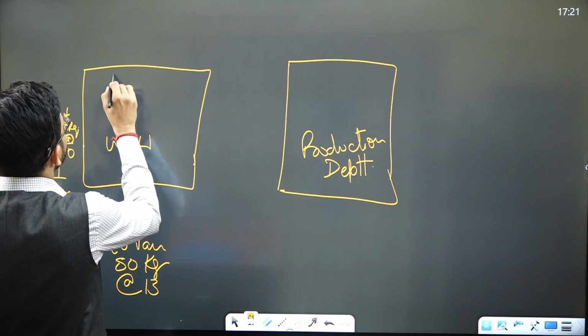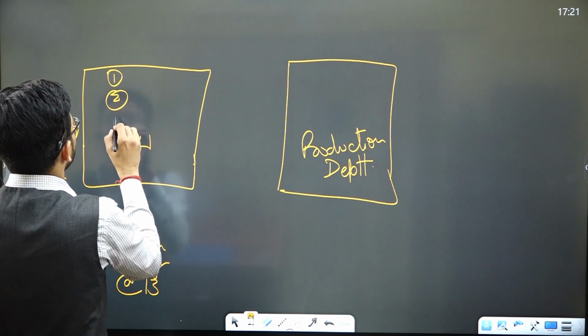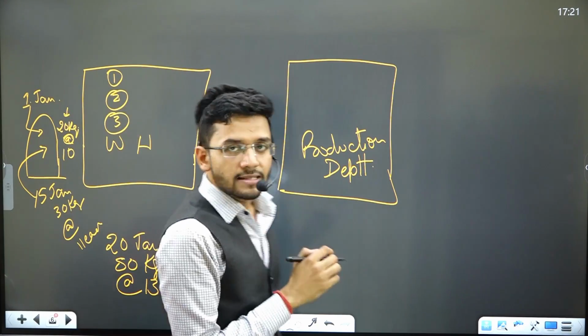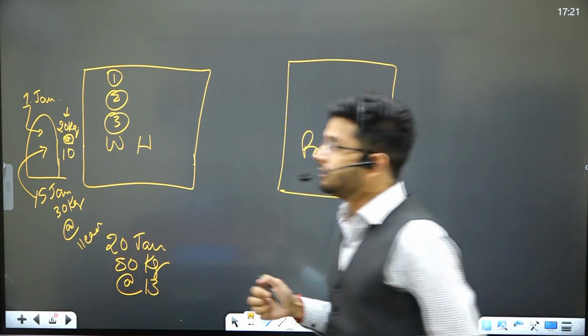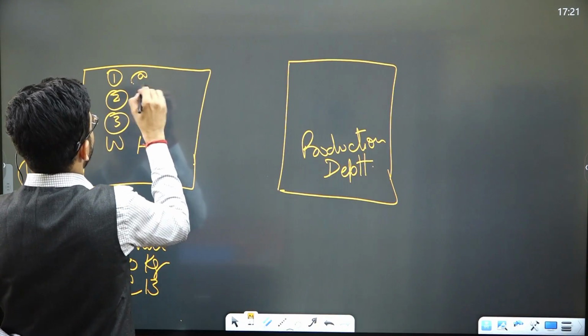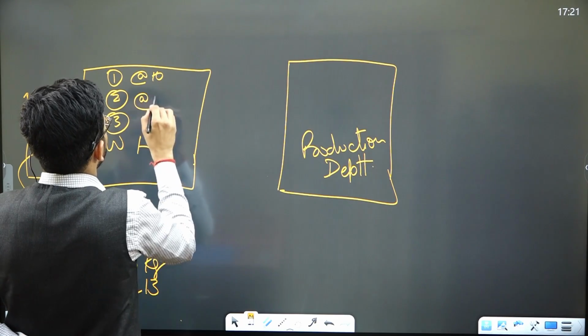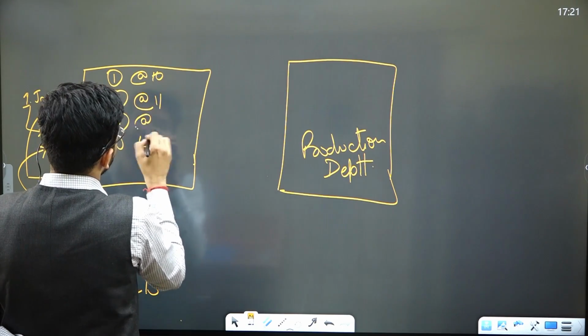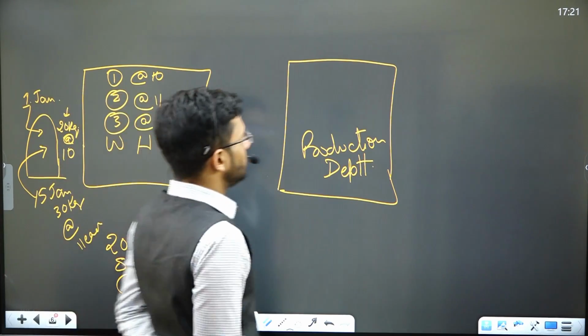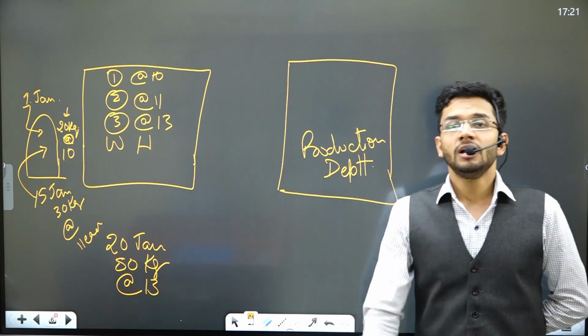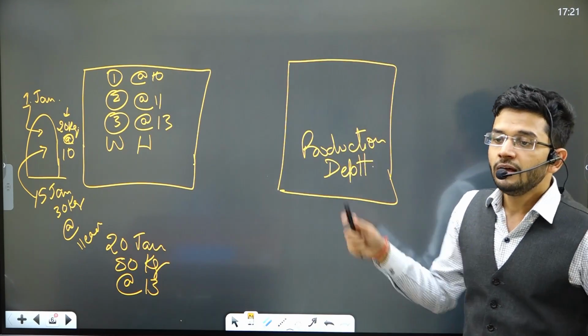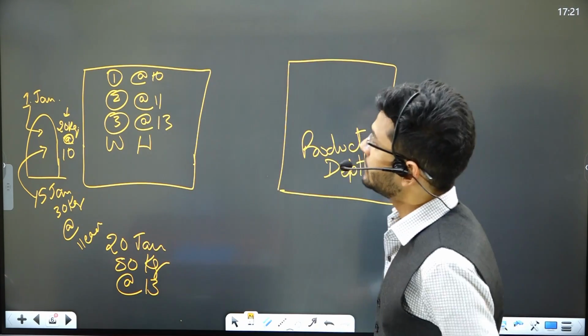So my warehouse has 3 categories of raw material. First one is purchased at the rate of rupees 10 each, second one at rupees 11 each, and third one at the rate of rupees 13 each. I have 3 categories of raw material lying in my warehouse.